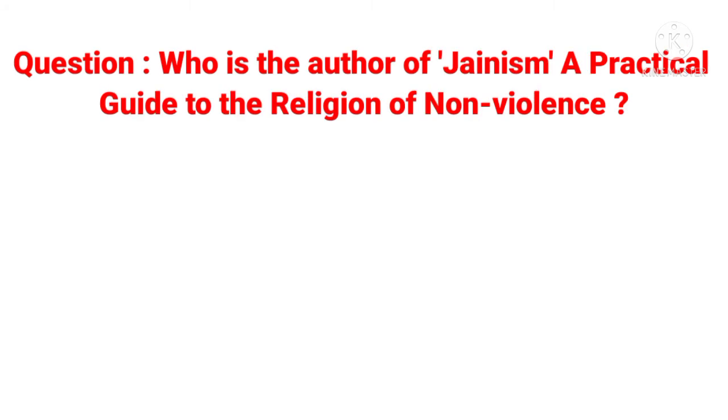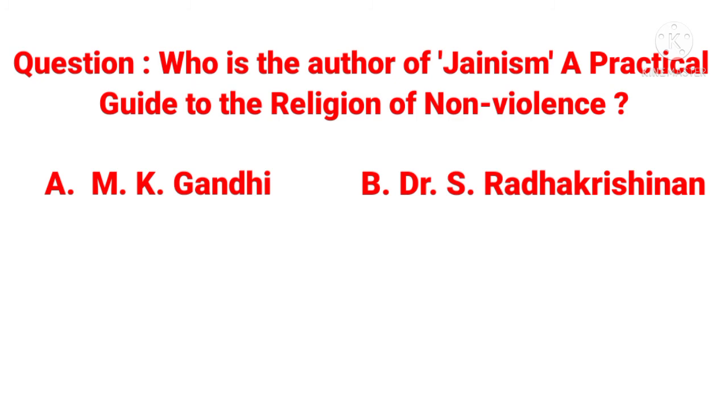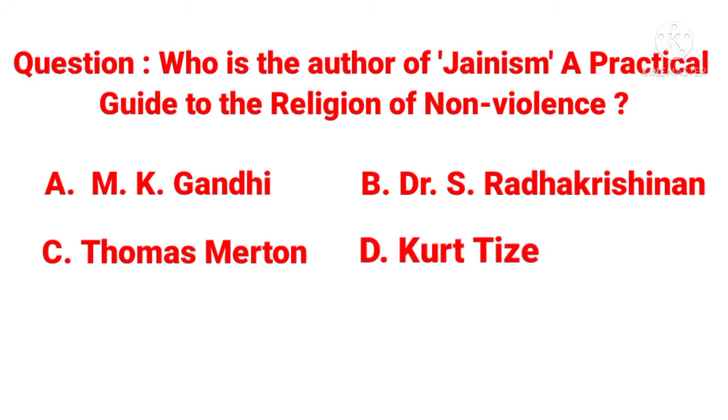Then next question. Who is the author of Jainism, a practical guide to the religion of non-violence? Option A, M.K. Gandhi. Option B, Dr. S. Radhakrishnan. Option C, Thomas Merton. Option D, Cartwright. Here the answer is Cartwright.